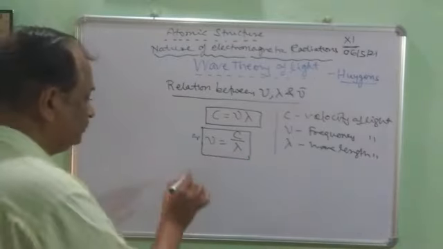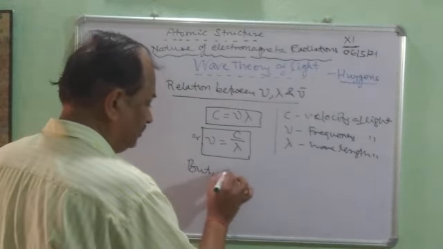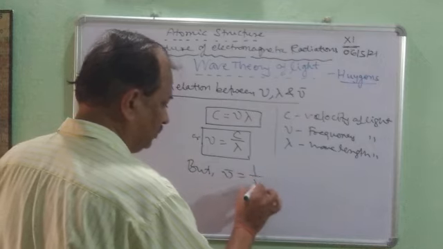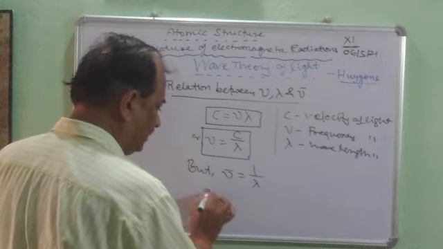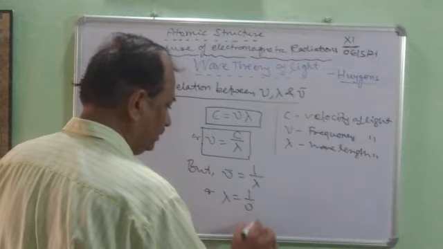But nu bar is equal to 1 upon lambda, or you may write lambda is equal to 1 upon nu bar.